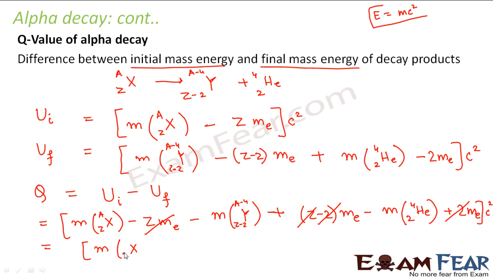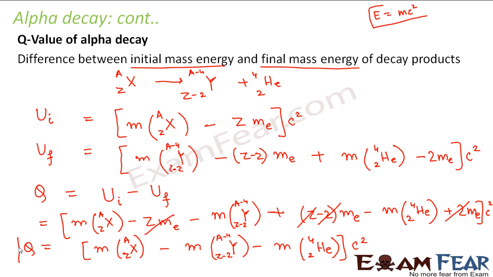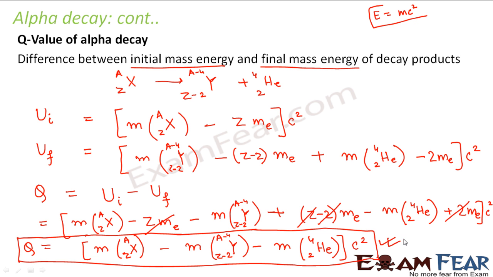So we are left with the mass of X minus the mass of Y minus the mass of the alpha particle. Here, whatever masses we are talking about, they are all atomic masses now, right?